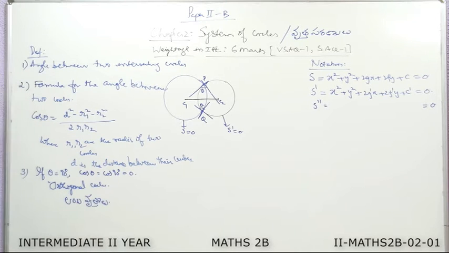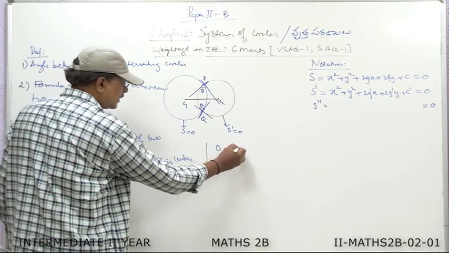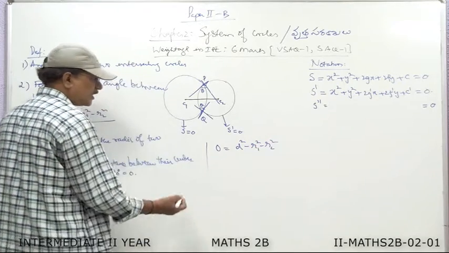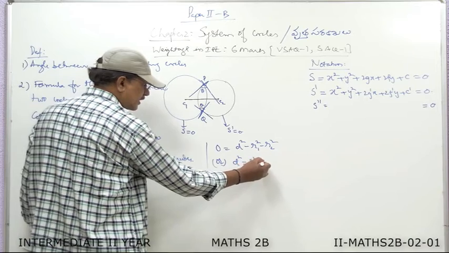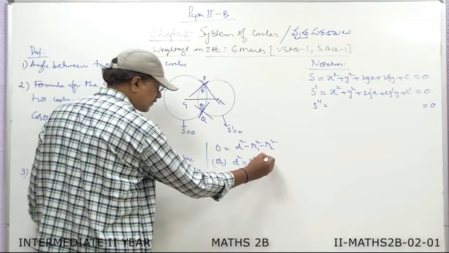So, if theta is 90 degrees, then the two circles are called orthogonal circles. In that case, this formula reduces to cos theta is equal to cos 90 equal to 0. Therefore, here we write 0, and if you cross multiply, it becomes 0 is equal to d square minus r1 square minus r2 square, or we can write d square is equal to r1 square plus r2 square.